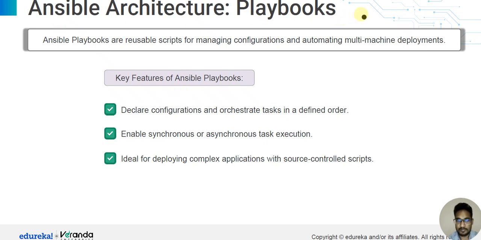Ansible architecture playbooks. Ansible playbooks are YAML scripts for managing configuration and automating multi-machine deployments. Key features of Ansible playbooks: declare configuration and orchestrate tasks in a defined order; enable synchronous or asynchronous task execution; ideal for deploying complex applications with source control scripts. These are the key features of Ansible playbooks.